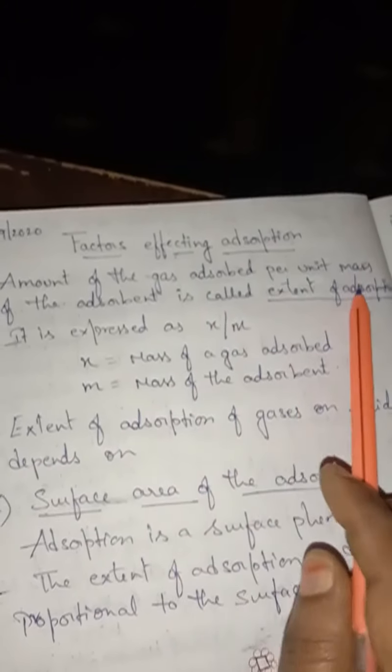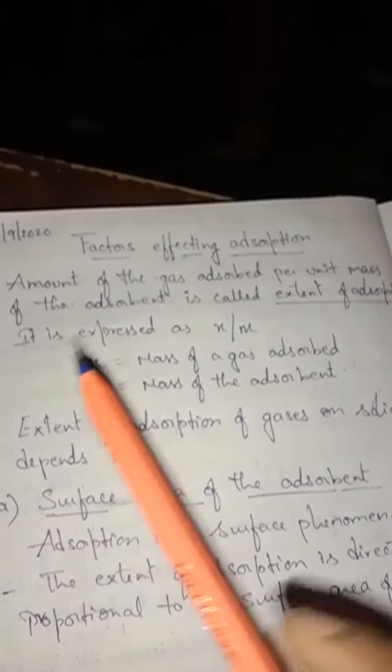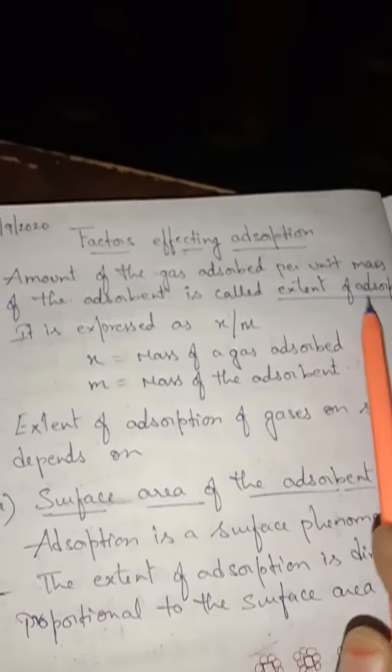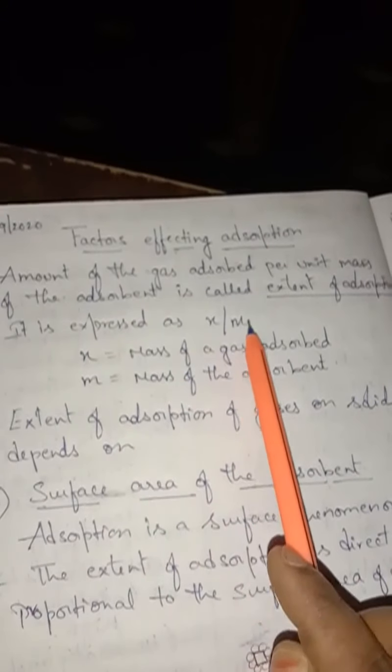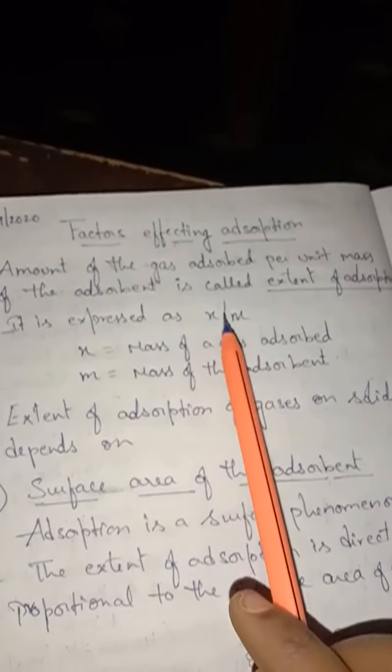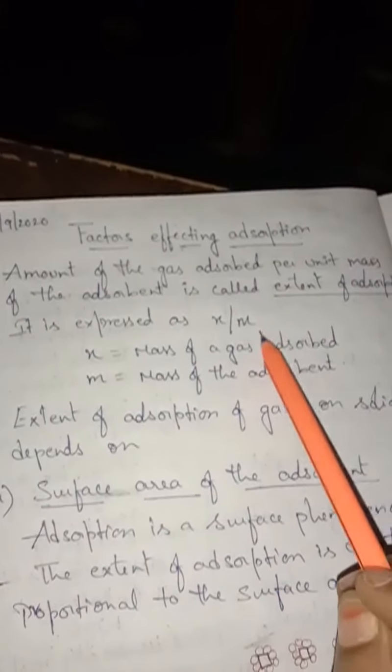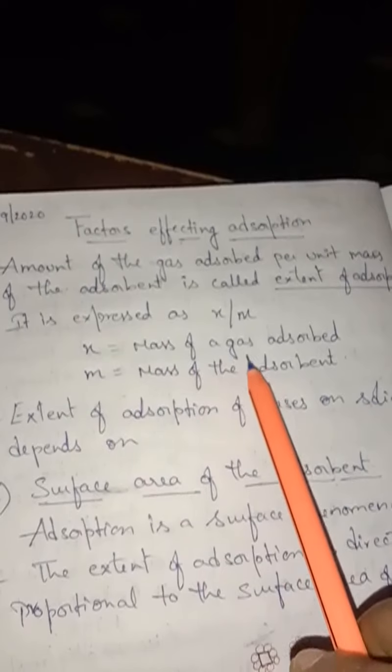So the amount of gas adsorbed per unit mass, how much is adsorbed per unit mass, is called extent of adsorption. Extent of adsorption is expressed in terms of x by m. What do you mean by x? X is the mass of gas adsorbed. Whatever gas molecules are adsorbed on the surface is denoted by the letter x. So x equals the mass of gas adsorbed.